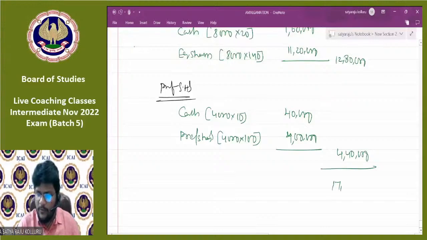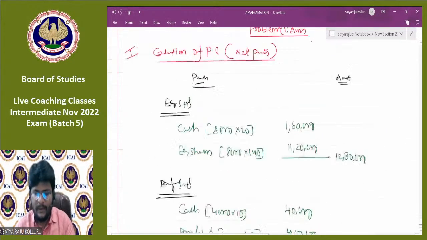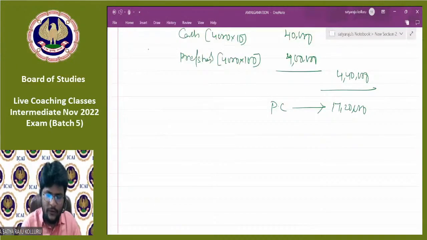So the total amount of PC is 17,20,000. Like this, you need to present the PC. Okay, fine. Calculation of PC is over. What is the next question they asked?